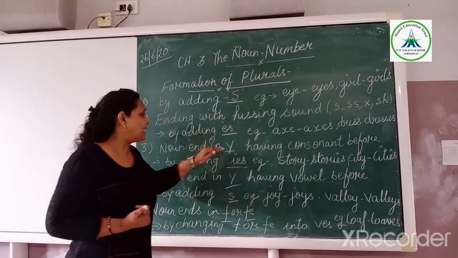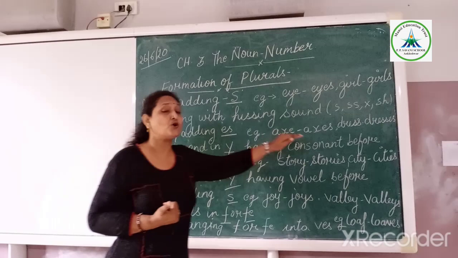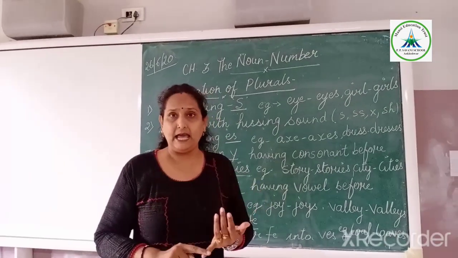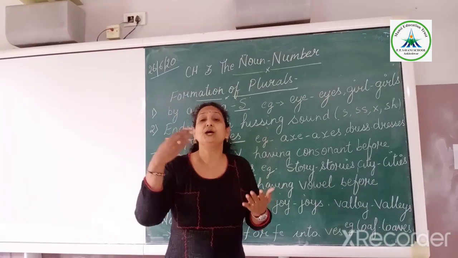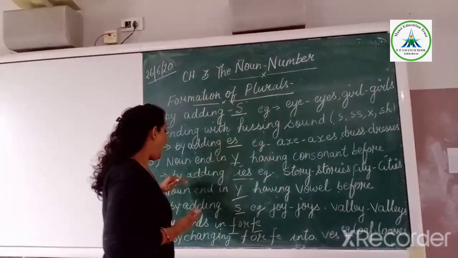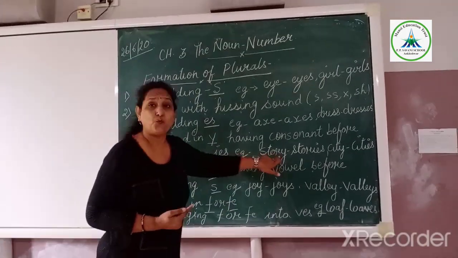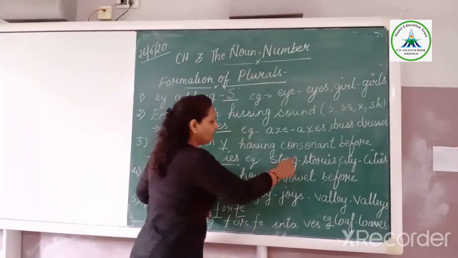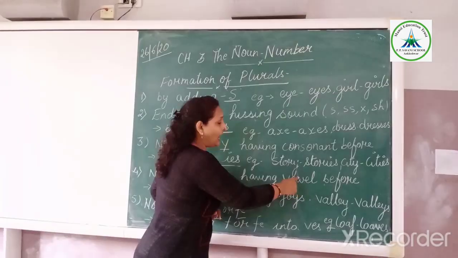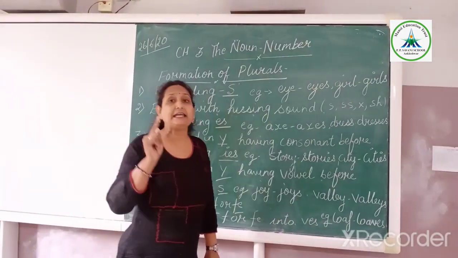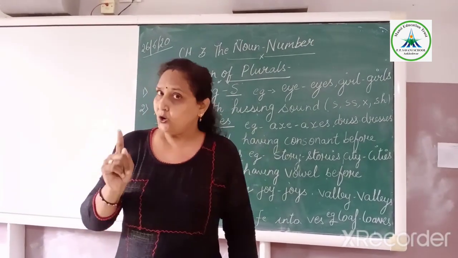So if your noun ends with Y, having a consonant just before the Y, like S, H, P, in that case, we will remove this Y and in place of Y, we will put IES. Okay?